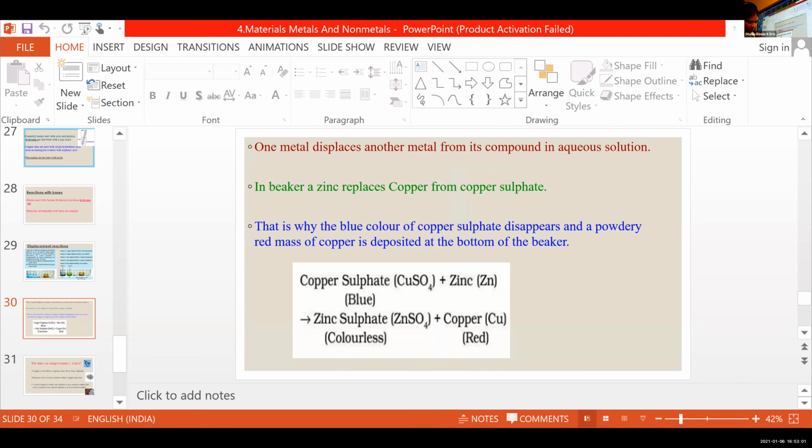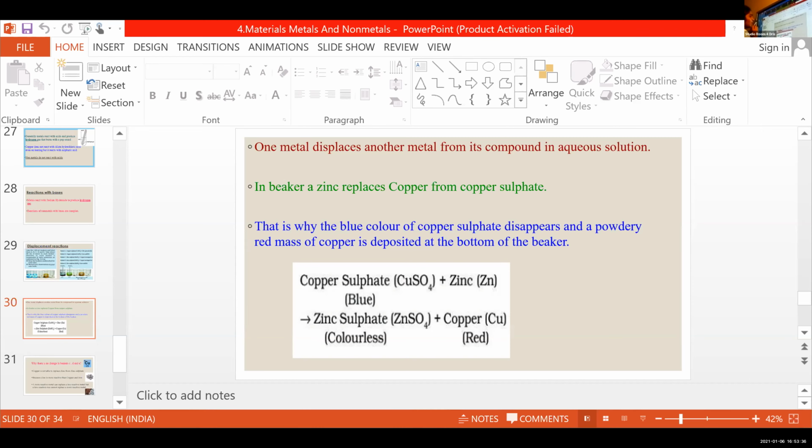The copper is not clear in that image, that's why it's shown as black. It's actually red in color. So the blue color of the copper sulfate disappears and a powdery red mass of copper is deposited at the bottom of the beaker. Copper sulfate plus zinc gives zinc sulfate plus copper. A similar change happens in the case of beaker B.